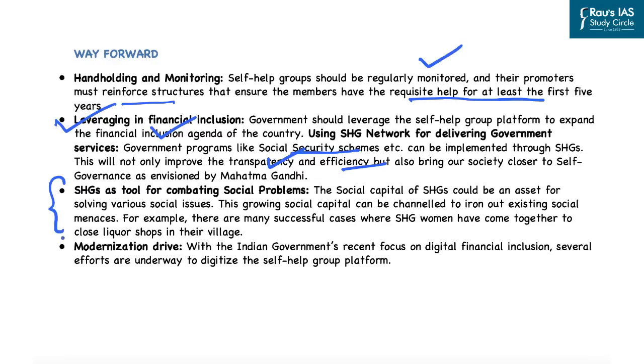And lastly, there is a need for a modernization drive for these self-help groups. With the Government of India's focus on digital financial inclusion, several efforts should be undertaken, and they are already underway, to digitize the self-help group platforms. So these are some of the suggestions. In this line, in the PDF of this video, some of the government schemes related to the self-help groups have been included, or some of the measures that have been taken by the government have been included. So just read them and memorize them for the future examination. With this, let's take up the next news article now.